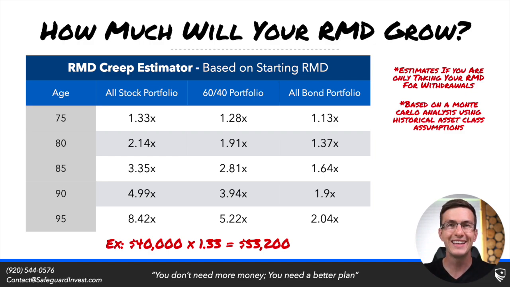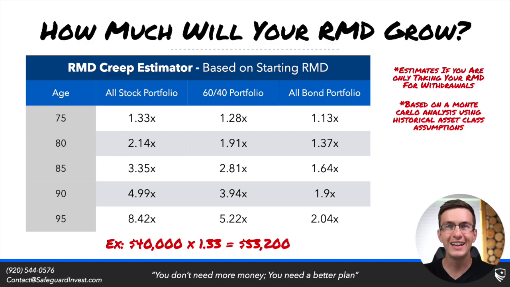So for instance, let's say that you were 72, you had a $10,000 required minimum distribution, and you were investing in an all-stock portfolio. Well, based on historical assumptions, we would expect at age 75 that $10,000 RMD would have increased to $13,300. By age 85, we would expect that $10,000 RMD to increase to $33,500. By age 95, we would expect that $10,000 starting RMD to grow as large as $84,200.